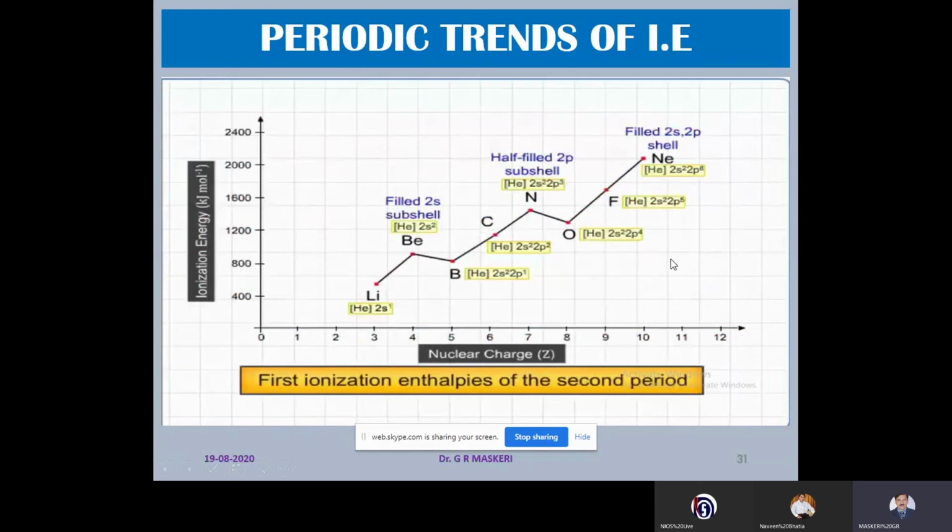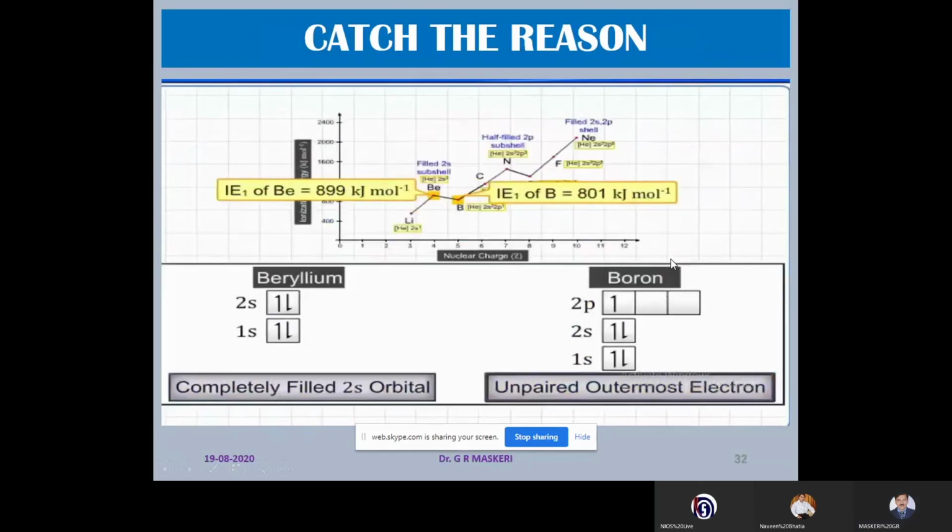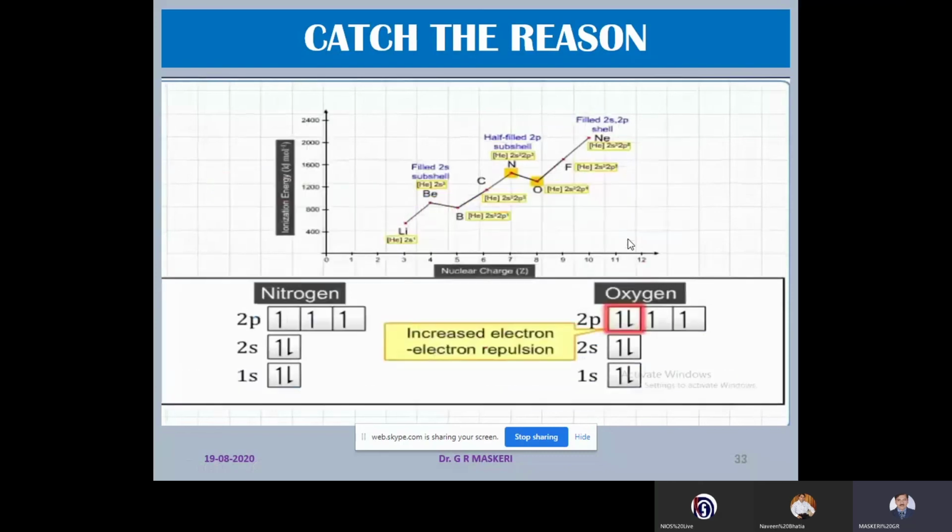Let us try to give the reason for this. Let us look at the electronic configuration of boron and beryllium. Boron is having one more electron in the p orbital, but beryllium is having a fully filled s orbital. Since an unpaired electron is present, the removal of this electron needs less energy. Therefore, boron's ionization enthalpy is less than that of beryllium.